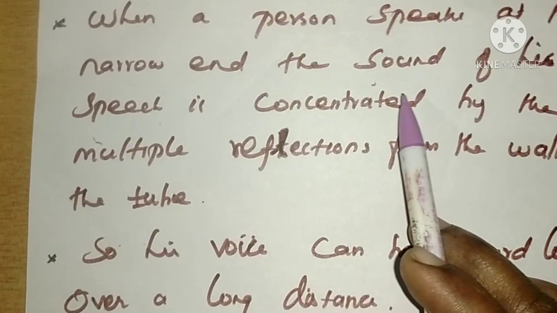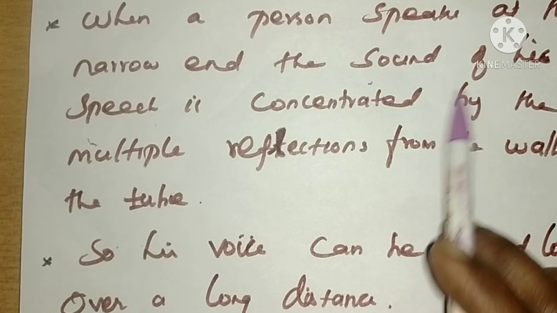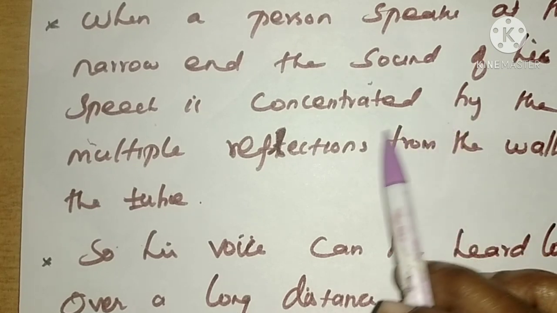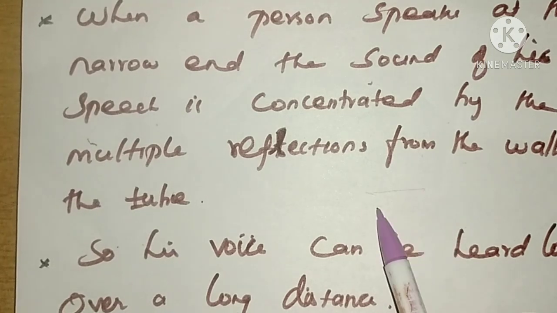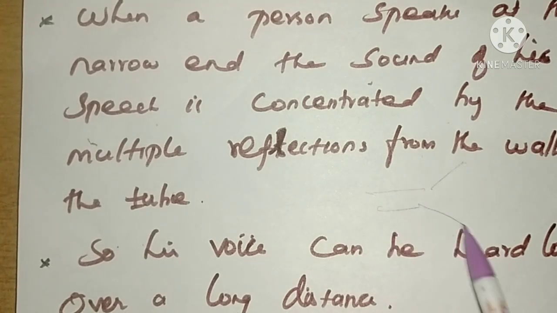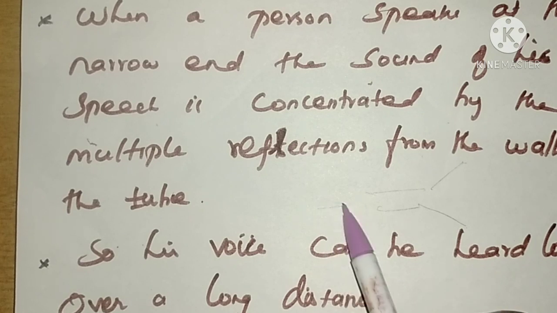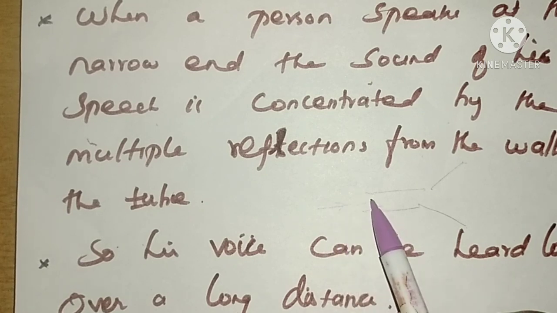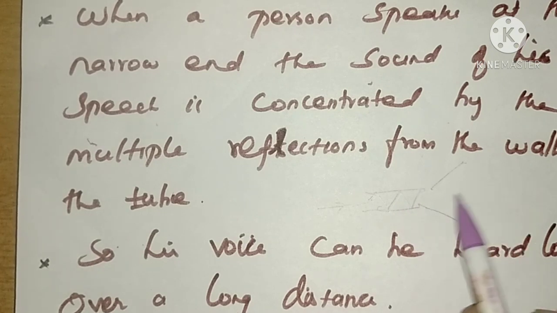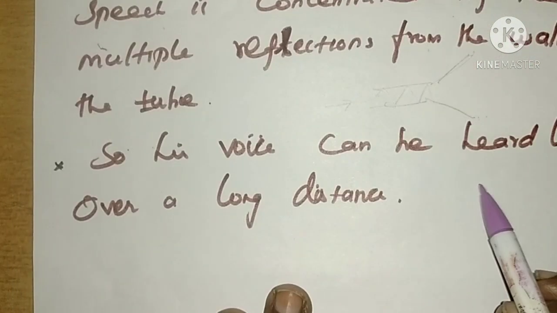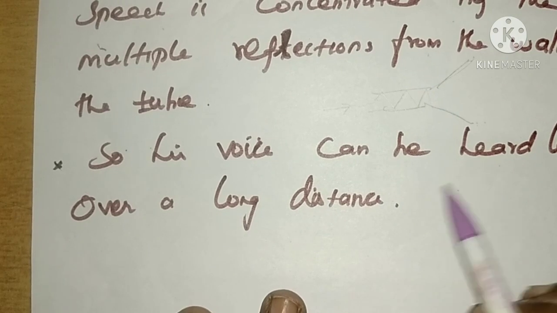When a person speaks at the narrow end, the sound of his speech is concentrated by multiple reflections from the walls of the tube. One end is narrow and the other end is wider. So what will happen? Whatever sound signal comes from the narrow end gets multiple reflections inside the wall, and after that it spreads out through the wide surface. So his voice can be heard loudly over a long distance. So this is the use of the megaphone.